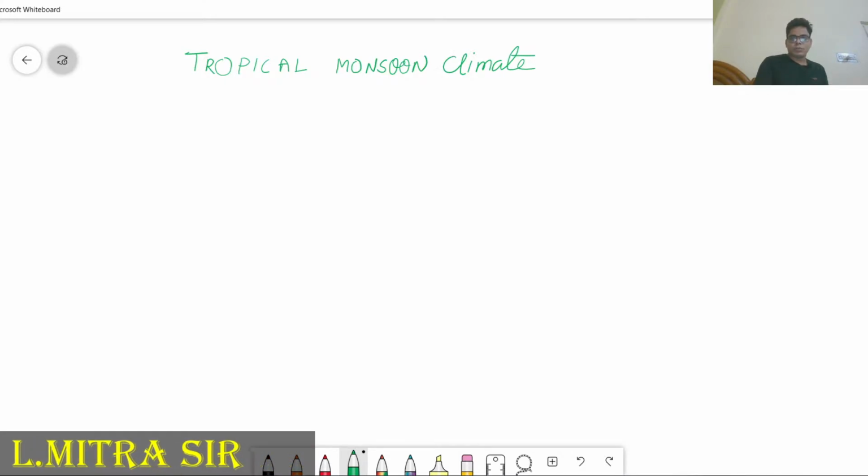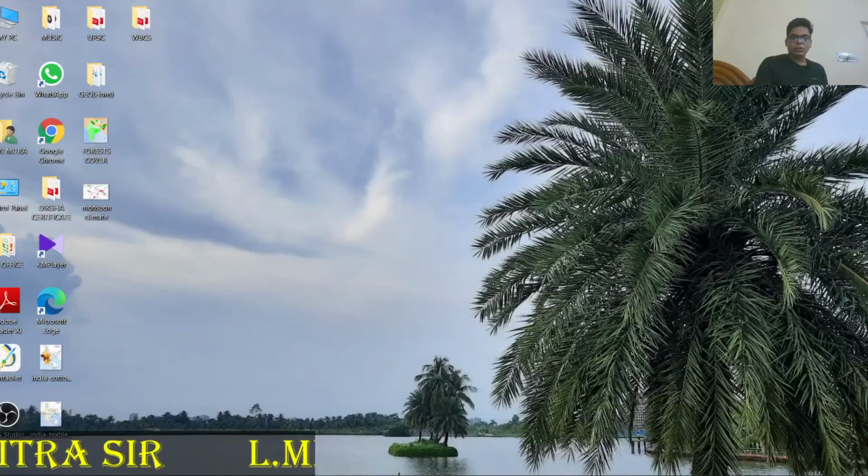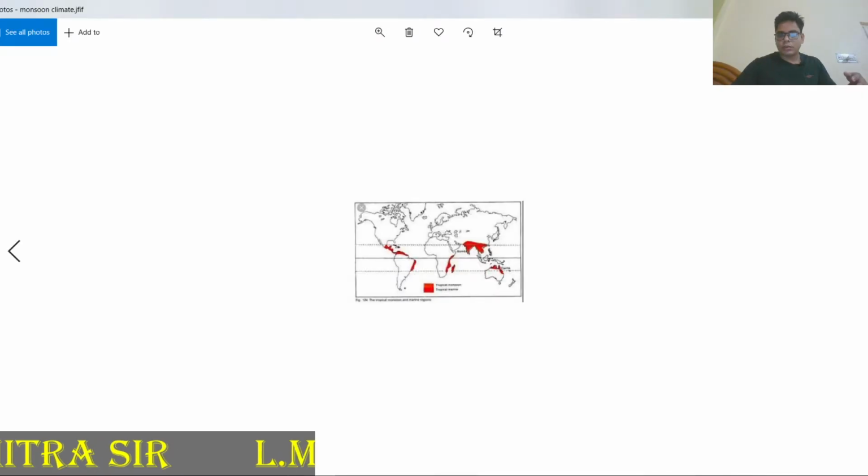So, tropical monsoon climate. If you want to discuss it, the first thing we have to understand is which area is called the tropical monsoon area. On the basis of location we can easily understand the area.